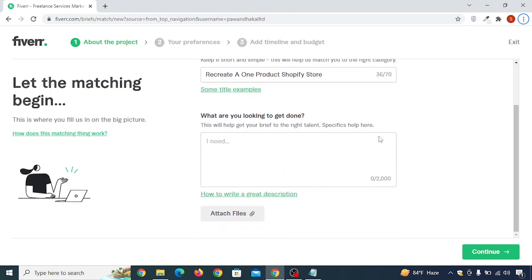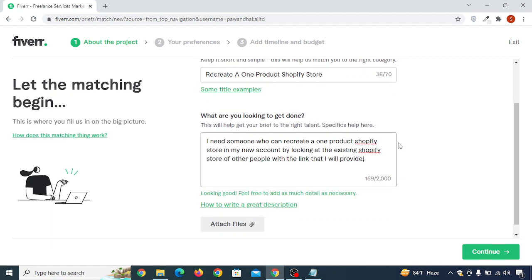Then the next thing you need to do is fill in what you are looking to get done. Just type something like: I need someone who can recreate a one product Shopify store in my new account by looking at the existing Shopify store of other people, with the link that I will provide. This is the important thing you need to do. You need to find an existing store that is already doing business, and recreate that exact store for yourself so that your conversion also gets higher.